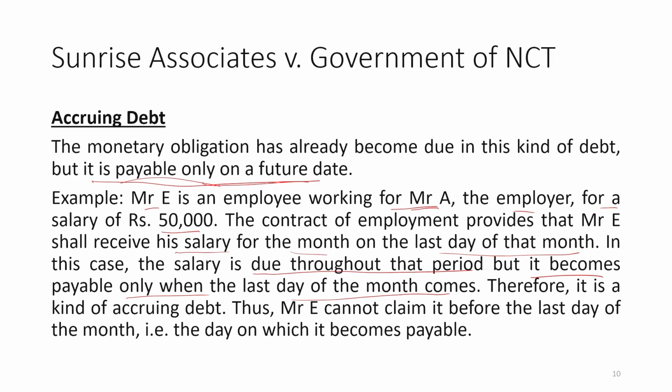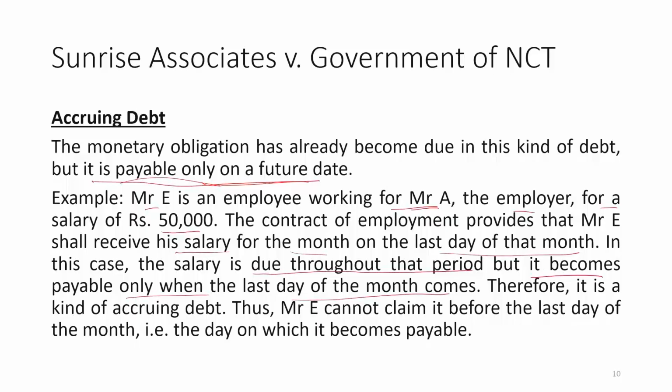If you go through it on a daily basis, his right is generating per day, that means whatever he works per day, his remuneration, here Mr. E's remuneration, is generating. But he cannot claim every day; he will claim the salary at the end of the month, the last day of the month or the first day of the next month. So here it is accruing per day, but the claiming right is going to come in future, that is, the last day of the month or the first day of the next month. In that case, it is an accruing debt.